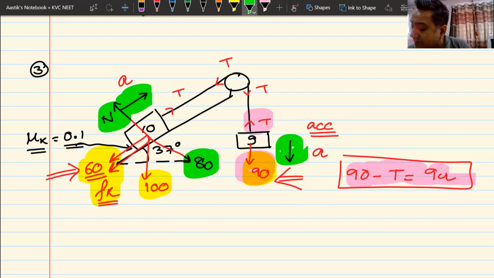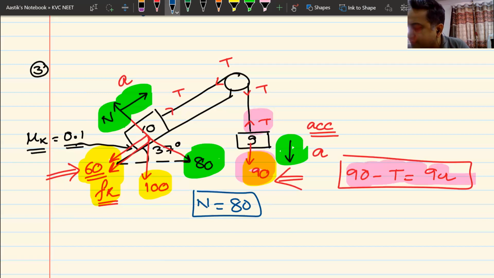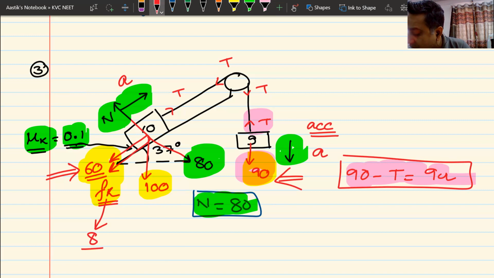Normal reaction would be equal to 80. That is how I have always done it. No problem. That is absolutely correct. Once I get the value of normal reaction, I would calculate the frictional force, which is mu multiplied by normal reaction. Mu, as you all know, is 0.1. 0.1 multiplied by 80, so my frictional force would be 8 newtons.